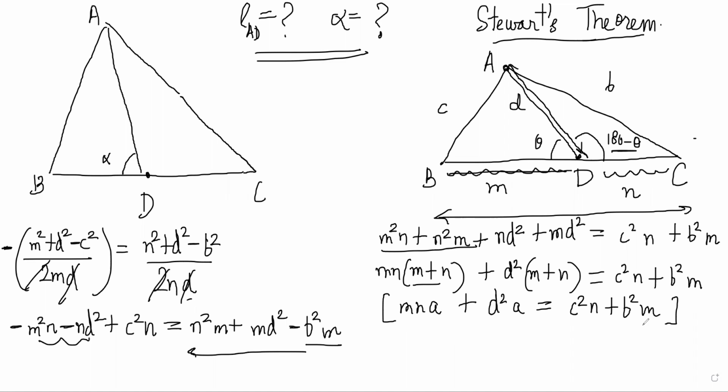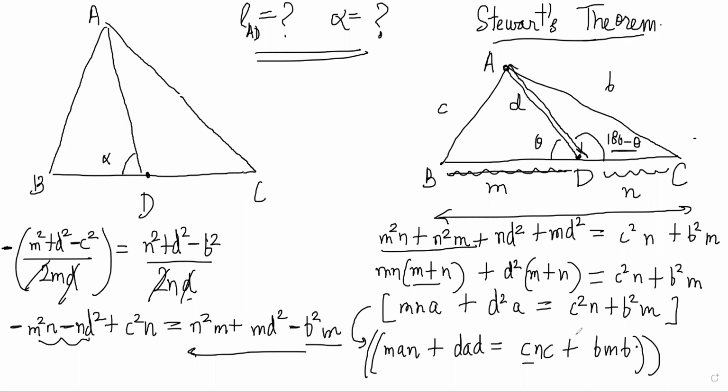Obviously it's not convenient to remember this, so there is a nice rule for it. A nice way to remember it is where you write it like this: man plus dad is equal to cnc plus bmb. So you should remember this part. Man plus dad is equal to CNC plus BMB. So you see the pattern. If I have portion M here and N here, then for the opposite side, you have to do BMB and CNC, right? Is equal to dad plus man.